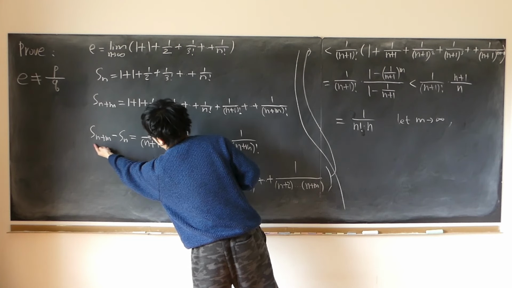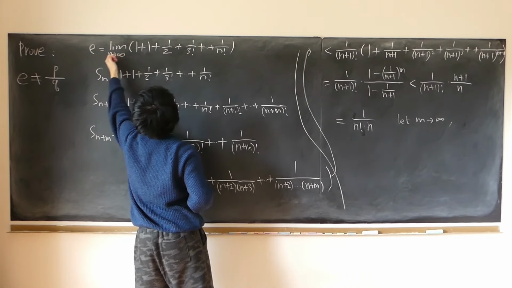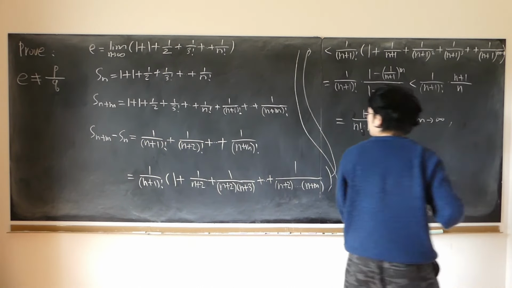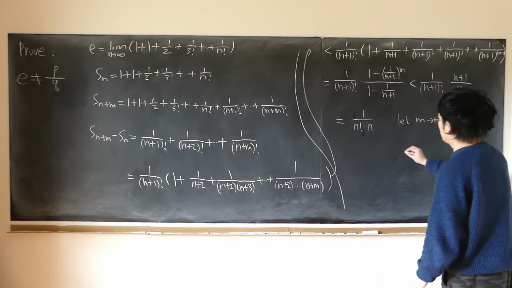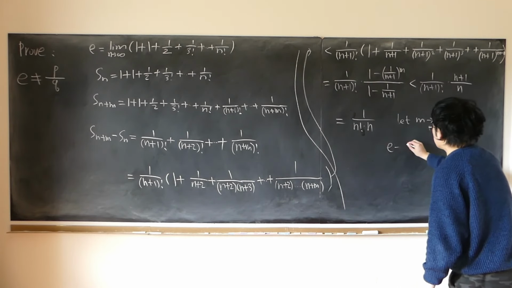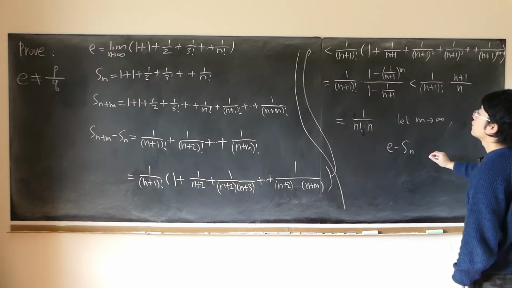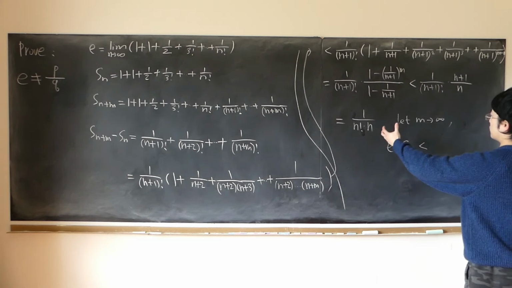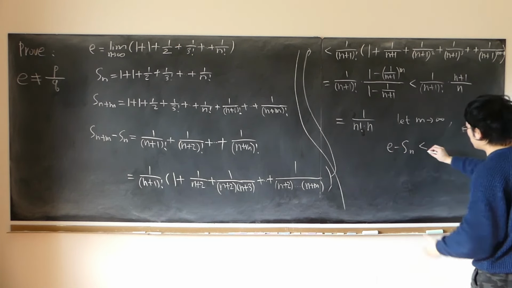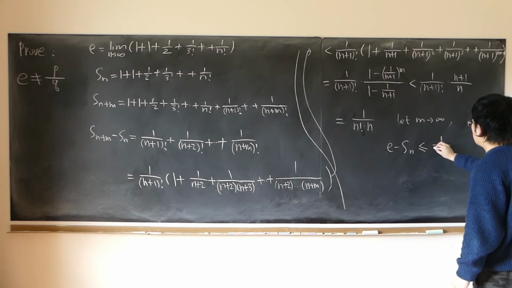So that is exactly the definition of e. Therefore we have e minus S_n is no larger than, after we take the limit we will add the equal sign, no larger than 1 over n factorial times n.